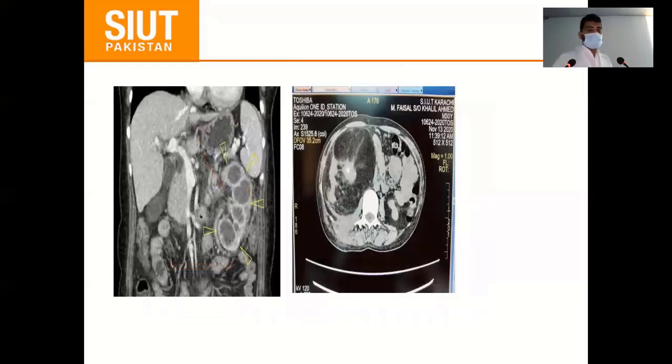And this is another picture of a patient who presented to us in SIUT urology. After investigations, we did the CT scan, and here this is the stone in the pelvis, and this is the renal parenchyma, which is replaced by this. And here this is a picture of xanthogranulomatous.